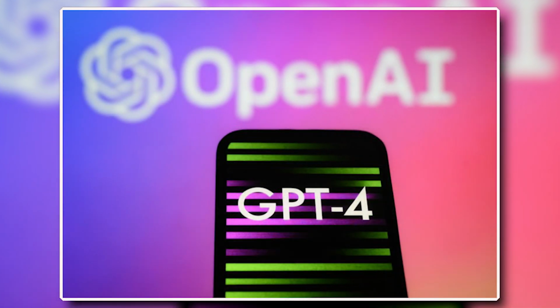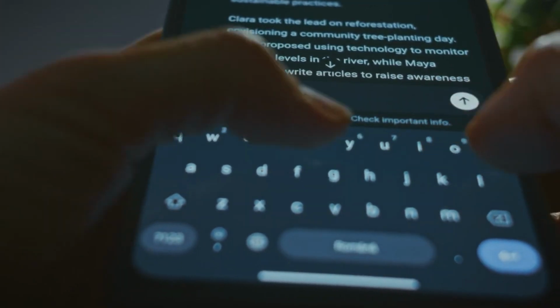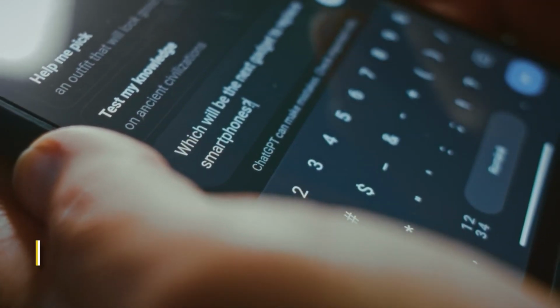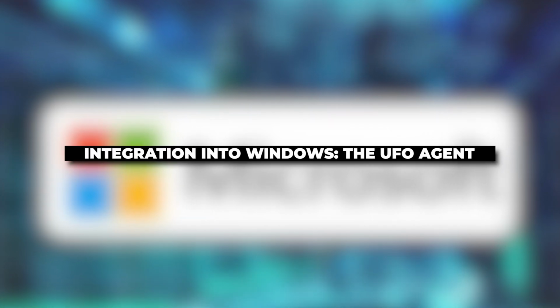GPT-4 with only text input managed 63% success, but required 86.42 seconds on average. GPT-4 with visual input achieved a higher success rate, 75.5%, but was slower, taking 96.48 seconds on average.